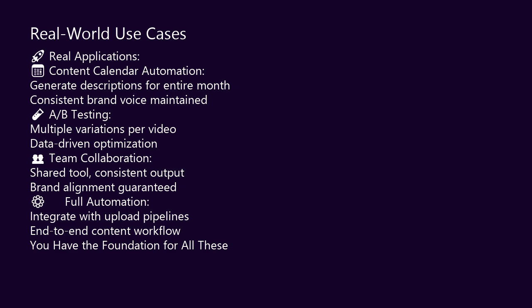Use case 4, automation pipeline. You integrate this into a larger automation system. Video gets uploaded. Metadata gets generated automatically. Description, title, tags, all AI-powered. This is not theoretical. This is how professional content operations work. And you just built the foundation for it.